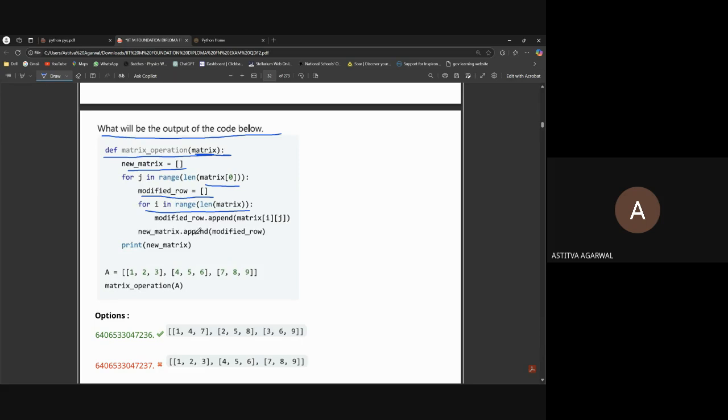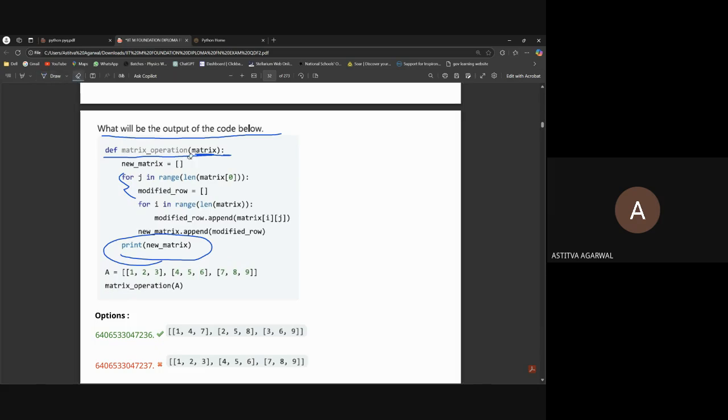And new matrix dot append: first we are appending into this modified row till the range of i. Then when the range of i is done, we append this modified row into the new matrix, and then we continue the loop for as many times as we have to. Then at the end, when this loop is also finished, we just print the new matrix.